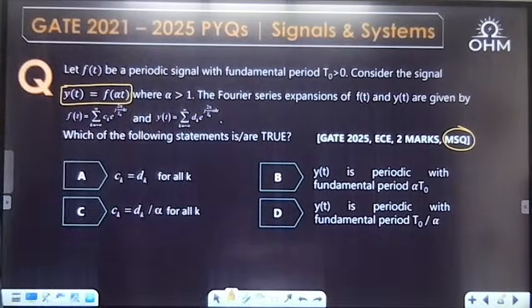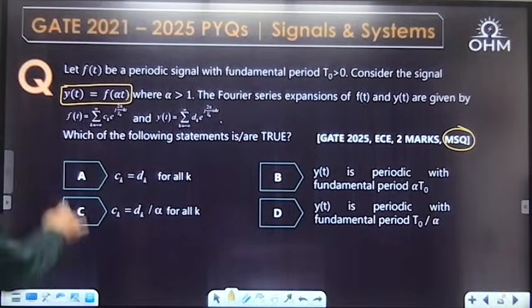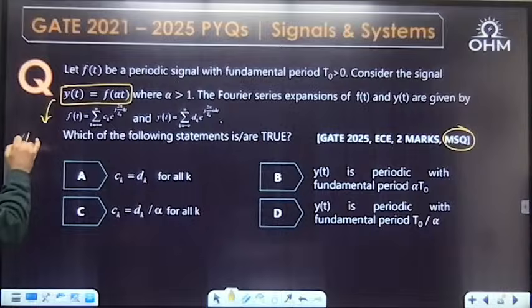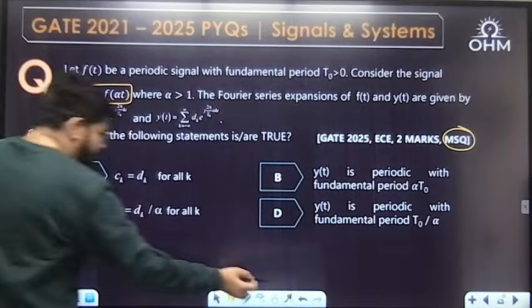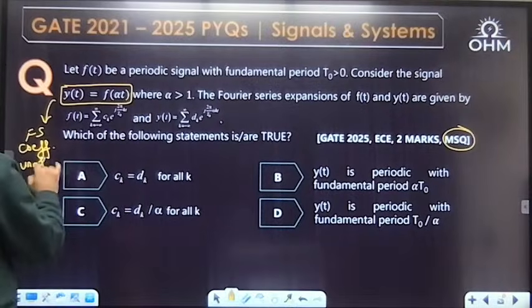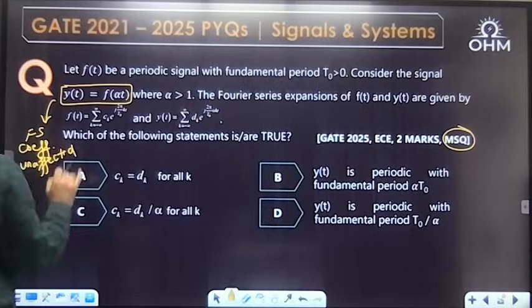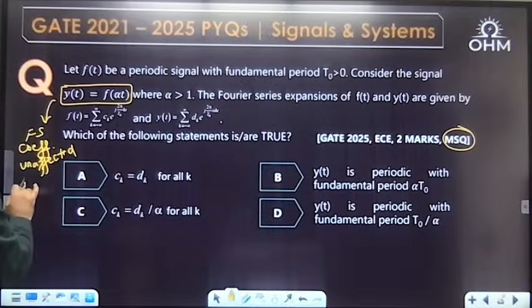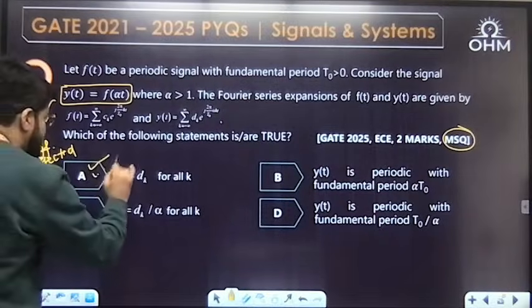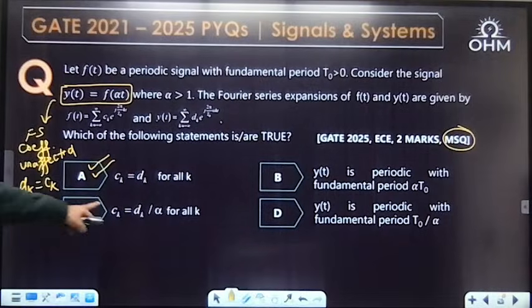Which of the following is or are true? Now, time scaling: the Fourier series coefficients are unaffected. This is a very important property; multiple questions have come upon this. The Fourier series coefficients are unaffected, so for y(t) and f(t), the coefficients will be the same. d_k equal to c_k. So one correct answer is A. It will not be modified.